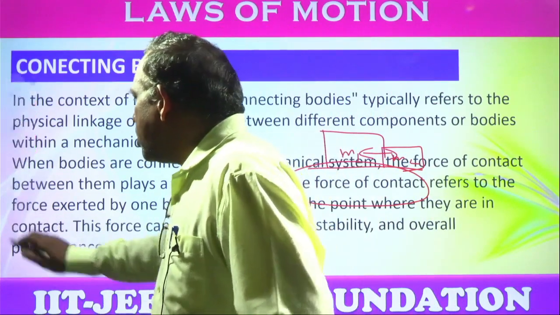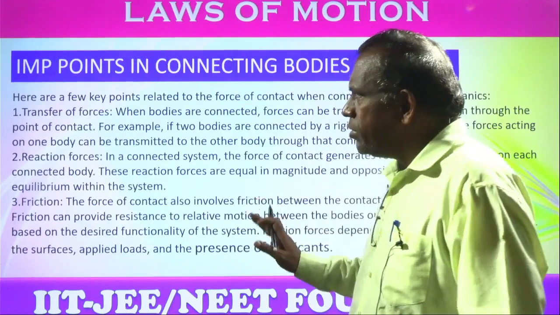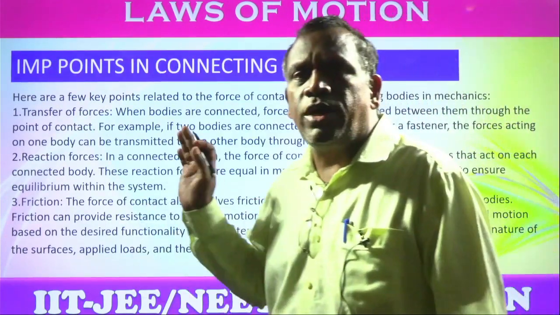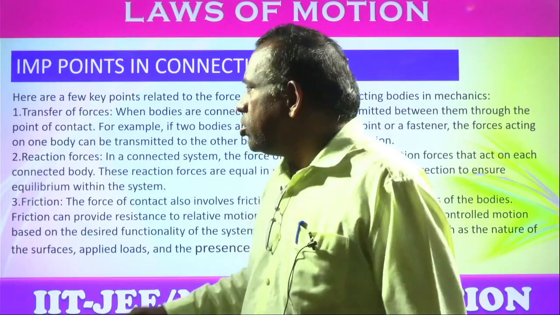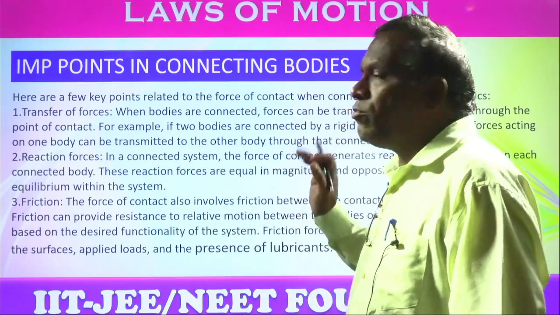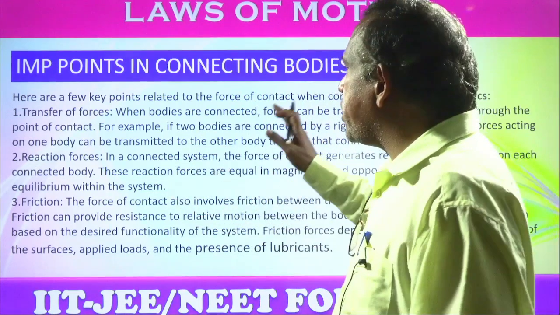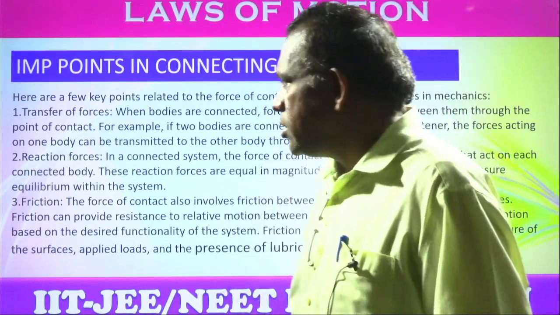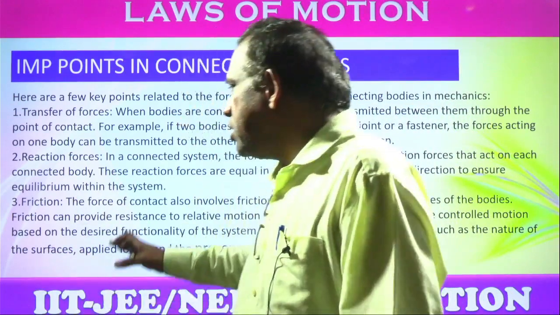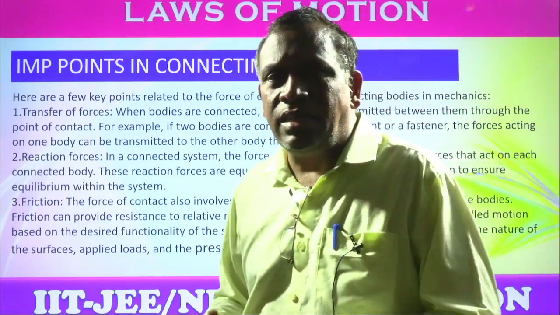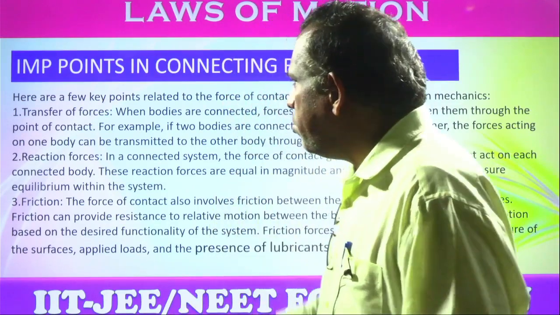See, coming to the next one, in connecting bodies there are some important points you have to remember. The first point is the transfer of the forces. When the bodies are connected, there is the transfer of the forces, the reaction of the forces, friction, etc. These are some of the important points.